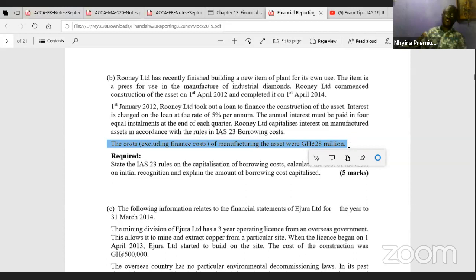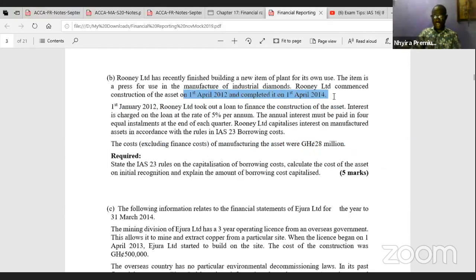Before we go through, there are 3 things we need to focus on. 1, the capitalization period. They started on 1st April 2012, ended on 1st April 2014. That is a full 2 years. Because in this question there was no halt or stoppage of the project, it means that interest expenses for the 2 year period must be capitalized in accordance with IAS 23.